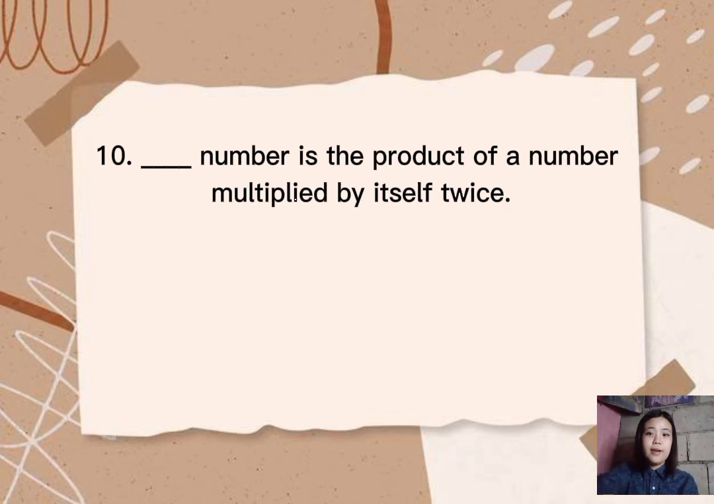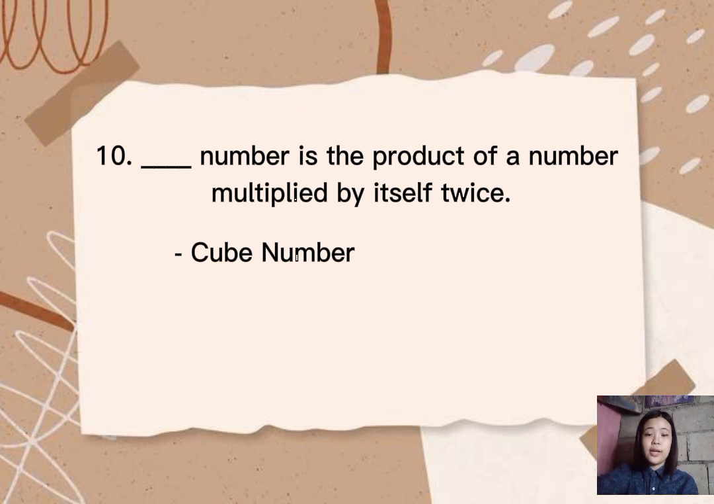Number 10. Blank number is the product of a number multiplied by itself twice. The answer is cube number. This can also be called a number cube. So here is the example. 2 cubed is equal to 2 times 2 times 2 is equal to 8. 4 cubed is equal to 4 times 4 times 4 is equal to 64.